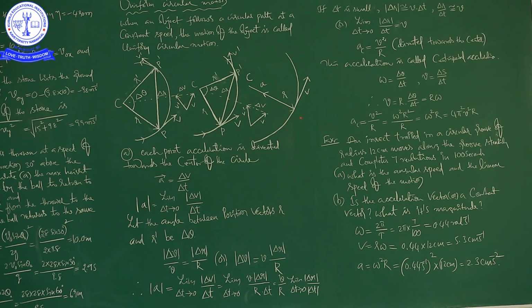The acceleration which is acting towards the center of the circle on an object is called centripetal acceleration. From these pictures, at each point acceleration is directed towards the center of the circle.